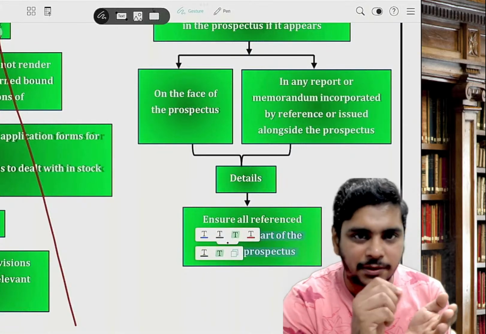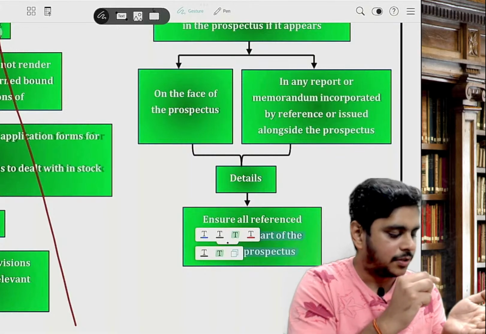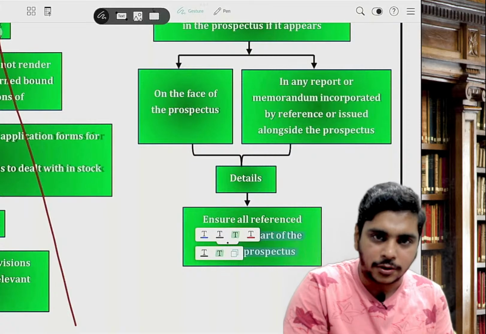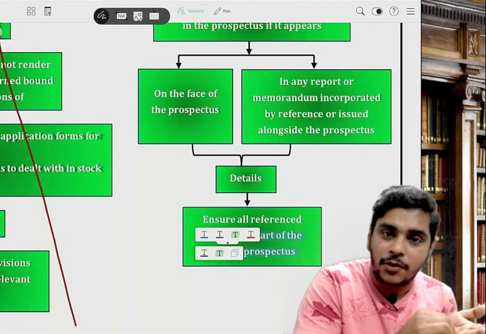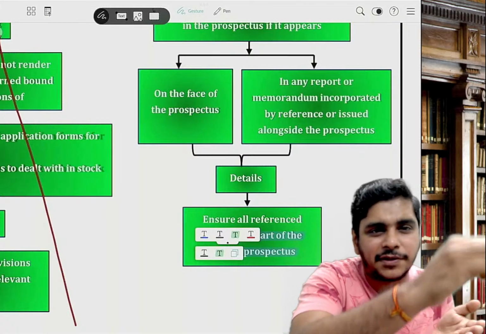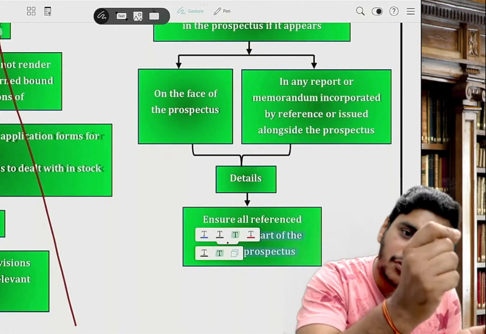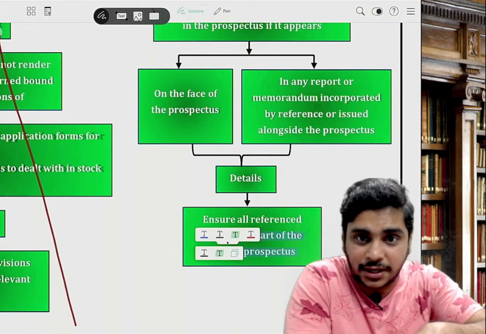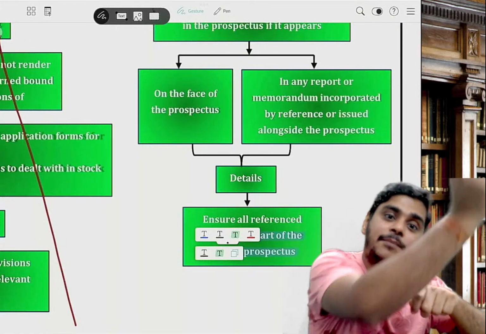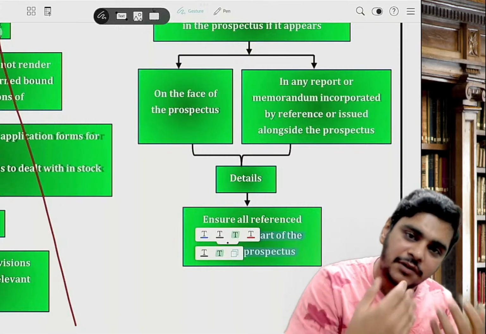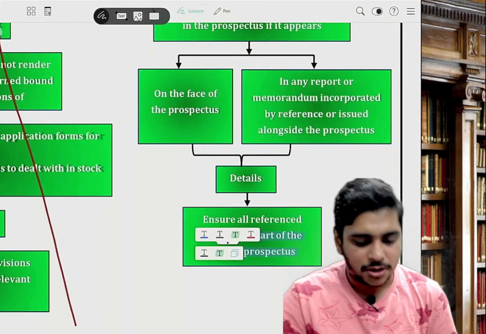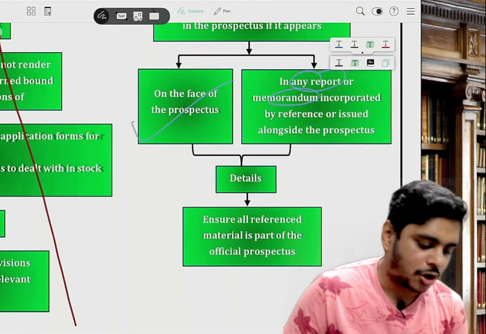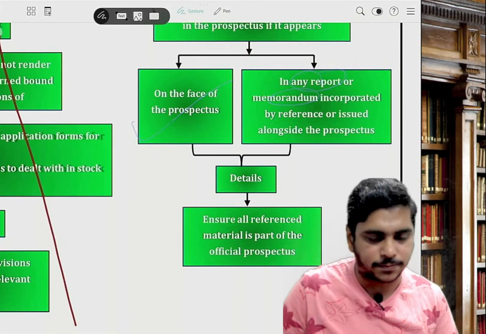Either you write a statement in the prospectus that Mr. Ram is a valuer and he is saying the valuation of goodwill is 50 crore rupees, or that Mr. Ram has prepared a valuation report dated so and so, filed with SEBI, and the valuation of goodwill should be taken from that report. So he has not written that statement in the prospectus, he has given a reference to a report. Still we will assume that the expert has given the statement. So either it is written on the face of the prospectus or in any report or memorandum incorporated by reference or issued along with the prospectus.